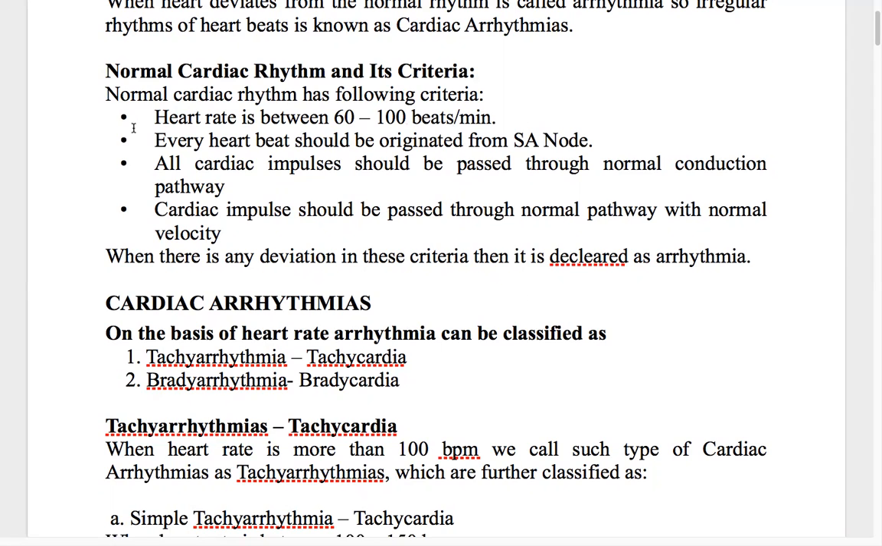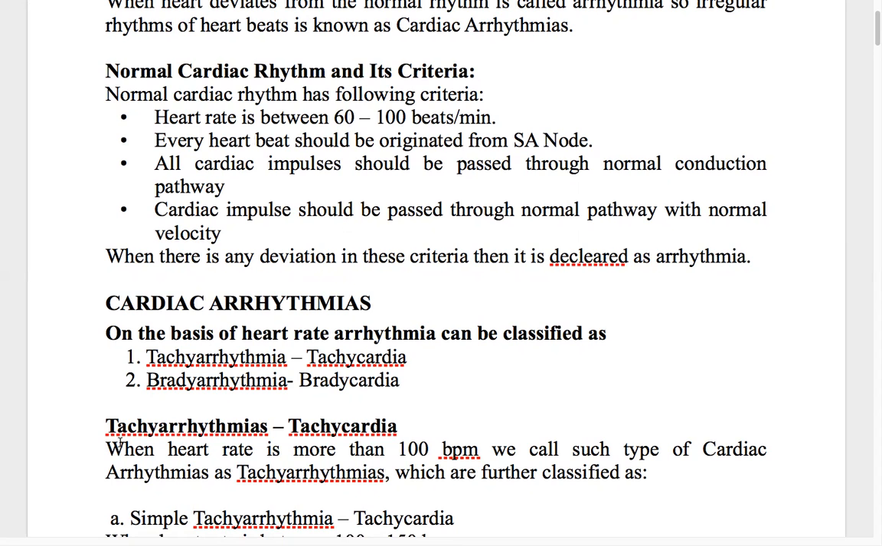So on the basis of the heart rate, arrhythmias are of two types. One is bradyarrhythmias, where the heartbeat is less than 60 beats per minute, and another one is tachyarrhythmias or tachycardia, where the heartbeat is more than 100 beats per minute. Now, up to what? What are the various kinds of tachyarrhythmias?